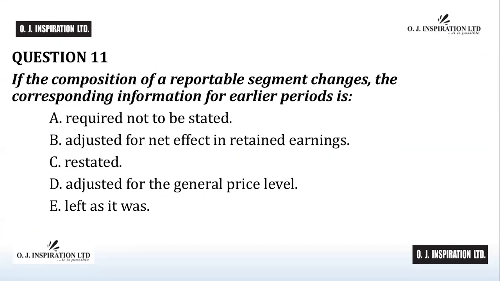Question number 11. The answer to question number 11 is C, restated. When an entity changes the structure of its internal organization in a way that causes the composition of its reportable segments to change, the corresponding information for earlier periods is restated. However, when information is not available and the cost of developing the information will be excessive, the corresponding information is left the way it was. Disclosure in this regard is made. C is the answer to question number 11.